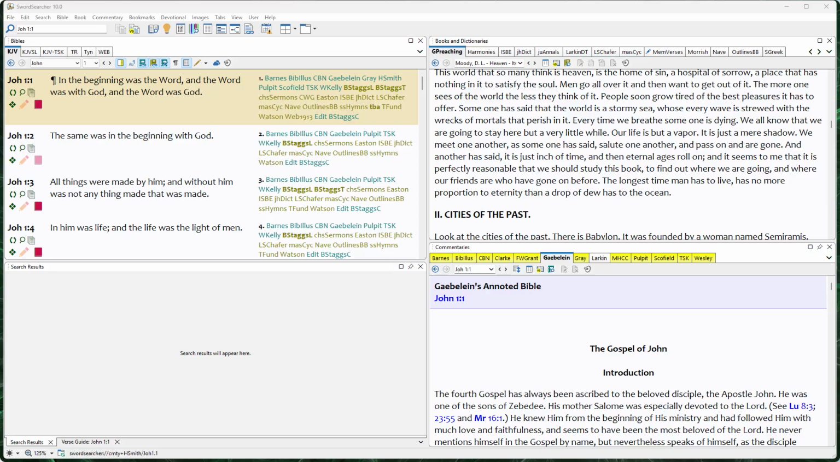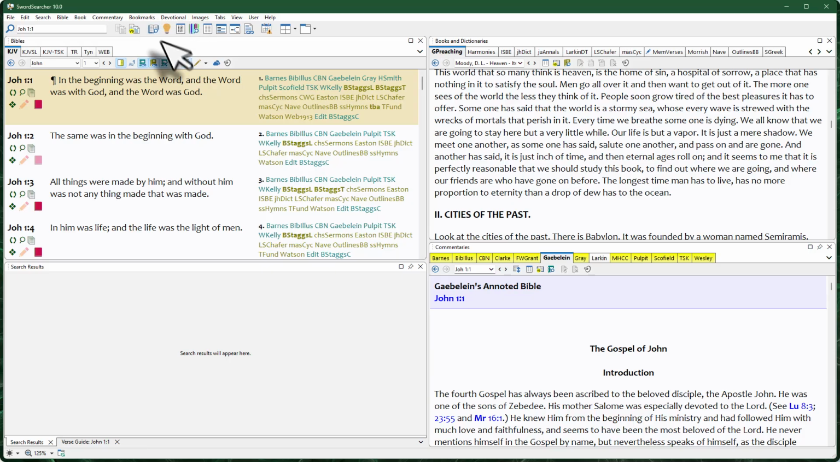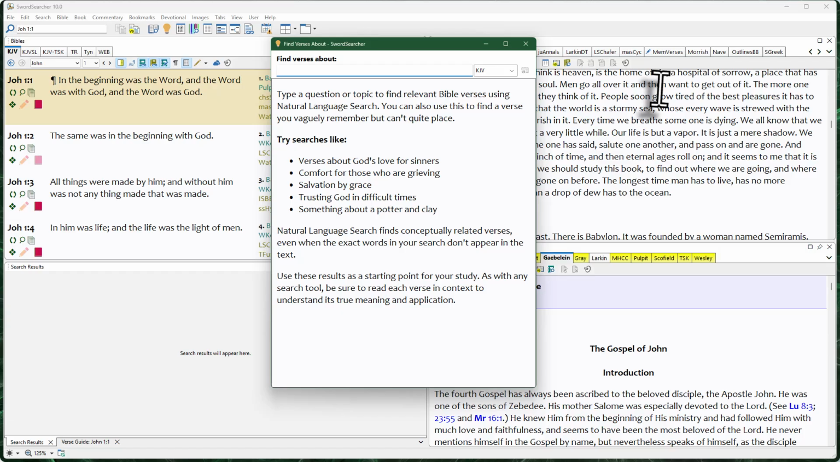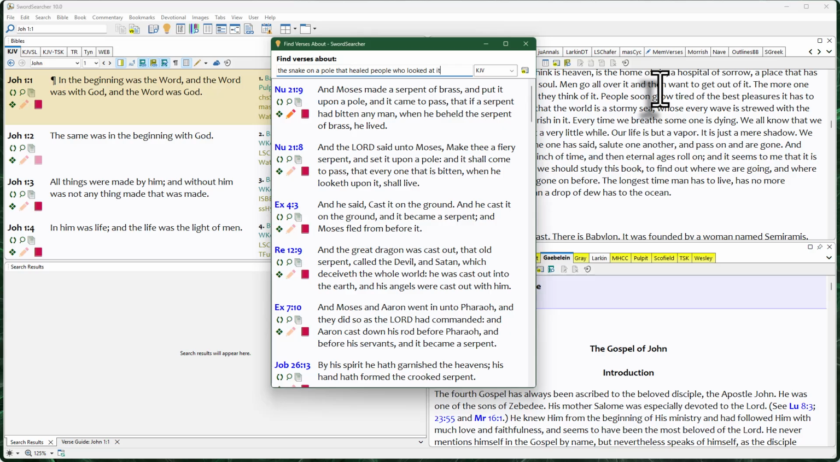I'd like to show you the new Find Verses About tool that was added in SwordSearcher 10. You can directly open this tool right here by clicking this little light bulb. Let's start with an example. Let's say you vaguely remember a verse. I'm going to go with the snake on a pole that healed people who looked at it.